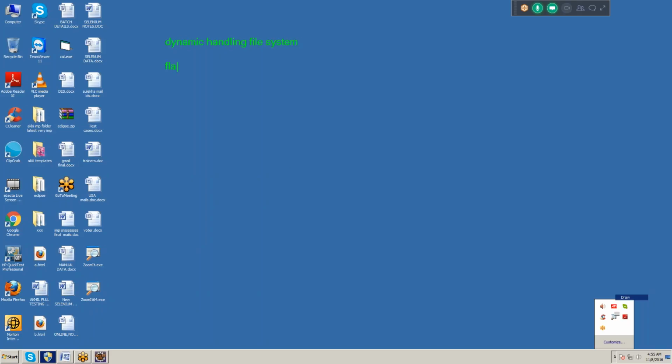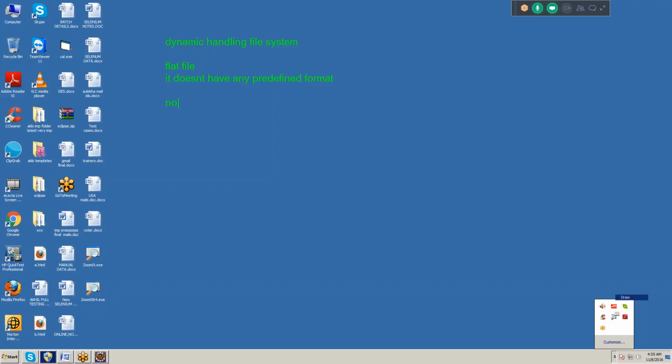First of all, we should know what is a flat file. Flat file means it doesn't have any predefined format. That is called a flat file. That's why it is called a flat file.